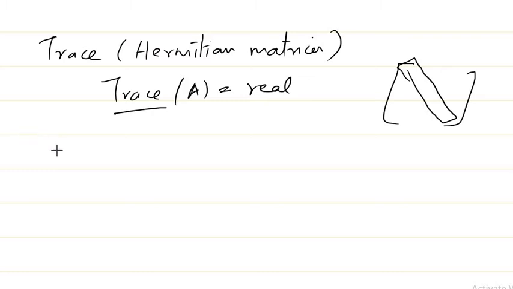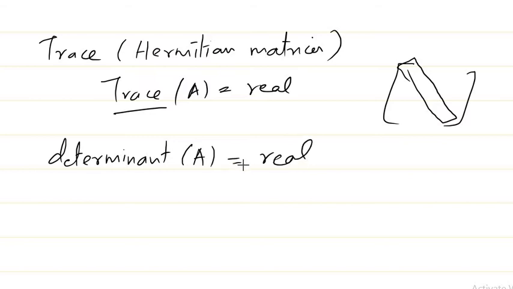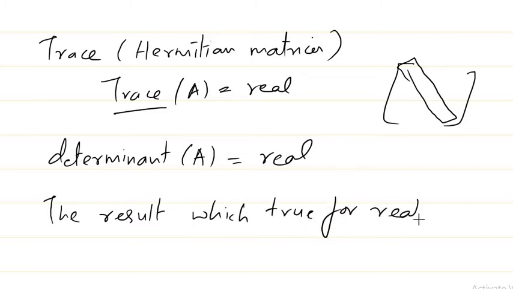And another thing is regarding the determinant. If you take the determinant of a Hermitian matrix also, it will be a real value. So these are 2-3 properties regarding Hermitian matrices, and all the results which are true for real symmetric matrices are also true for Hermitian matrices.